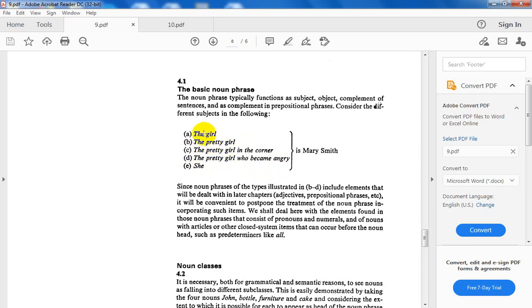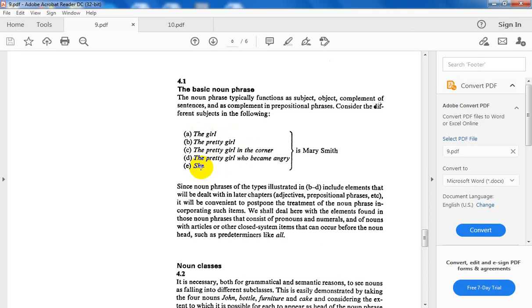But all in all, A, B, C, D, all these phrases can be described as noun phrases because the head is a noun. Concerning E, what is it? It is a pronoun. We all know that a pronoun is the proform for the noun phrase. It is a proform for the girl, for the pretty girl, for the pretty girl in the corner. You see, different forms of noun phrases, all of them can be substituted by the pronoun she.